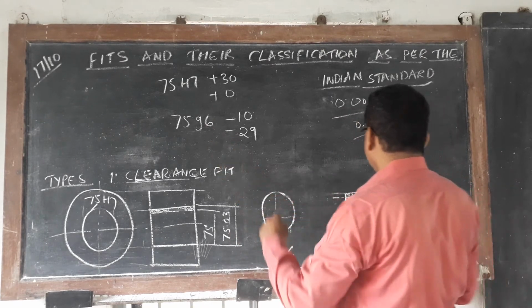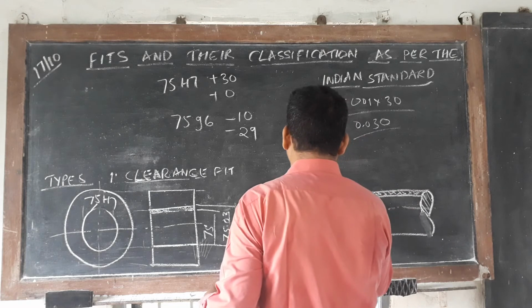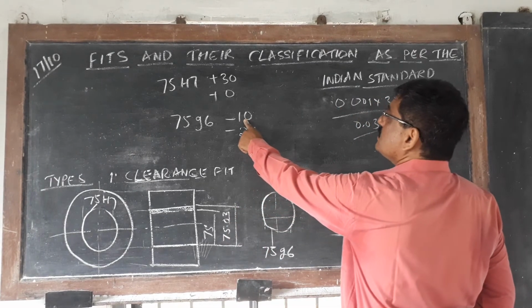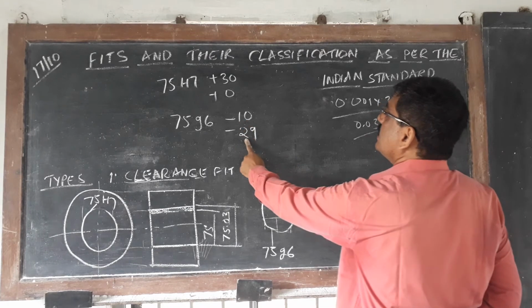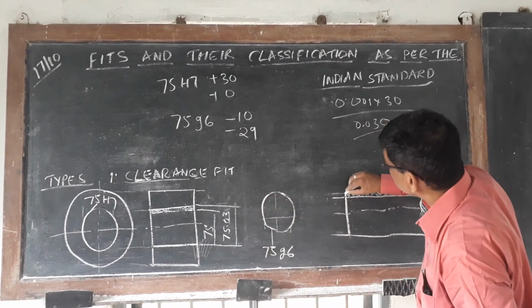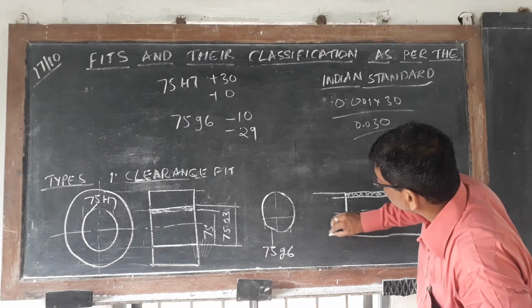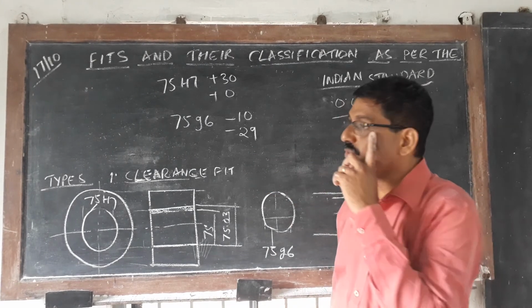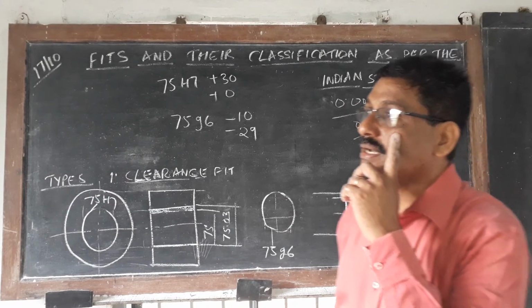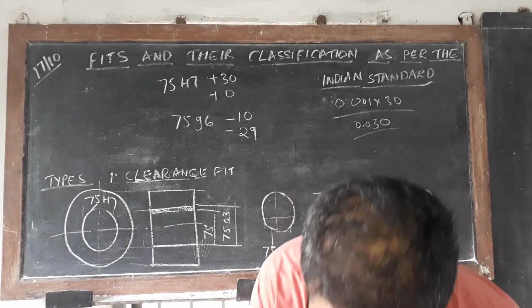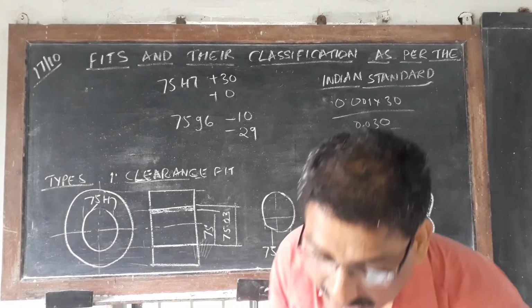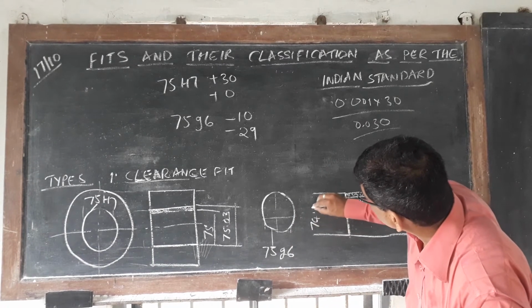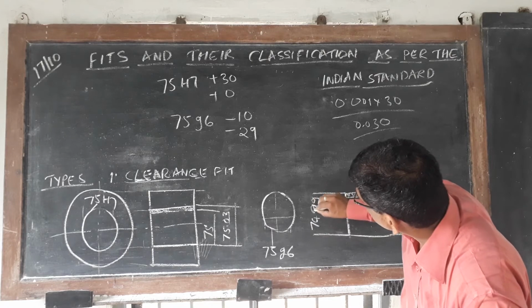Now this shaft, 75 G6. Minus 10 microns means 0.01, so the maximum you can maintain is 75 minus 0.01, so it becomes 74.99.